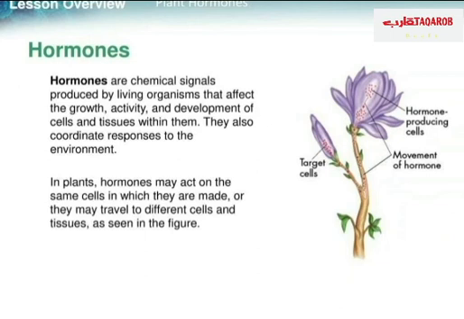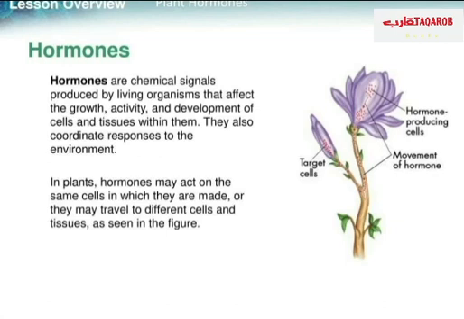What do we mean by hormones? Hormones are chemical signals produced by living organisms that affect the growth, activity, and development of cells and tissues within them. They also coordinate responses to the environment. In a plant, hormones may act on the same cells in which they are made, or they may travel to different cells or tissues, as seen in the figure.